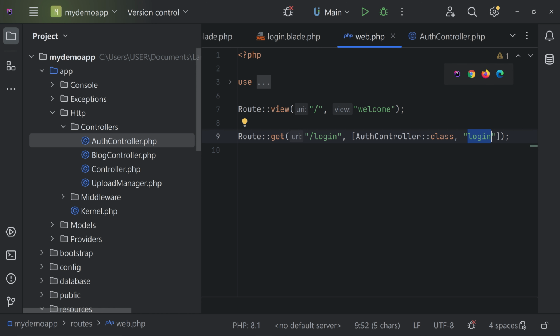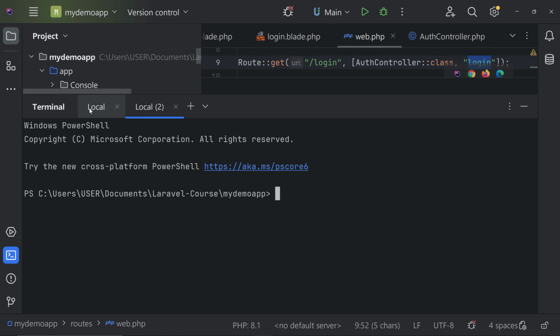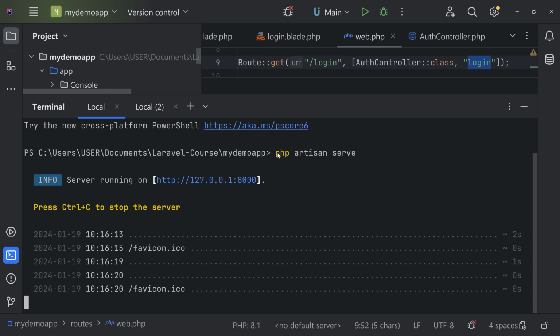Now we can try running it. So let's run the application. So I'm already running it. You can run the application by calling php artisan serve. Okay, that's it. So you have to be inside the project directory. That's very important. Open the terminal and go to the project directory. You can use the command cd space folder name and change the directory. And from here you can hit enter using this command.